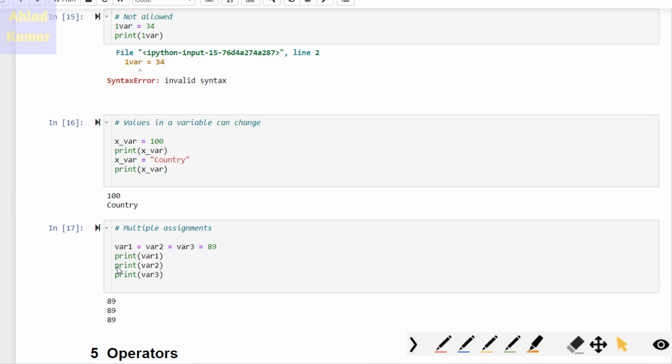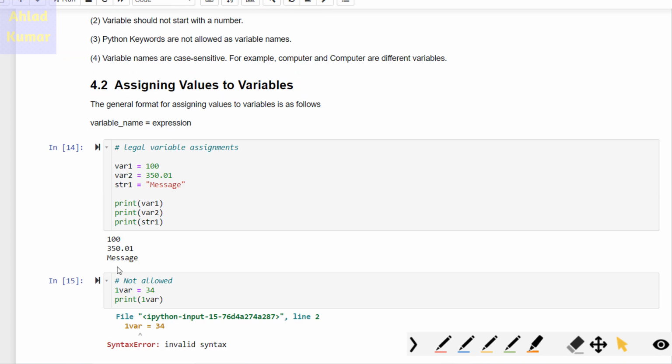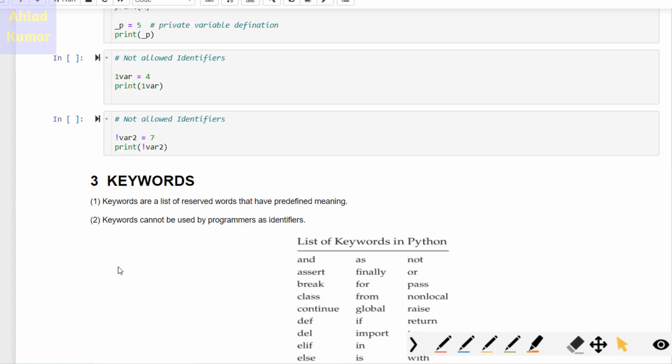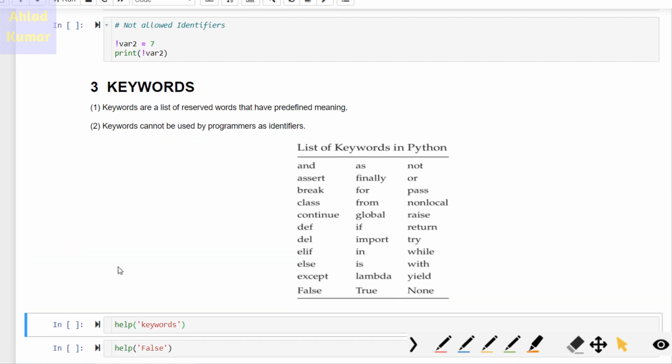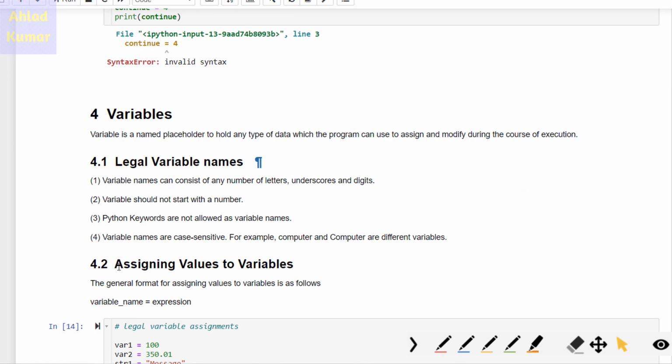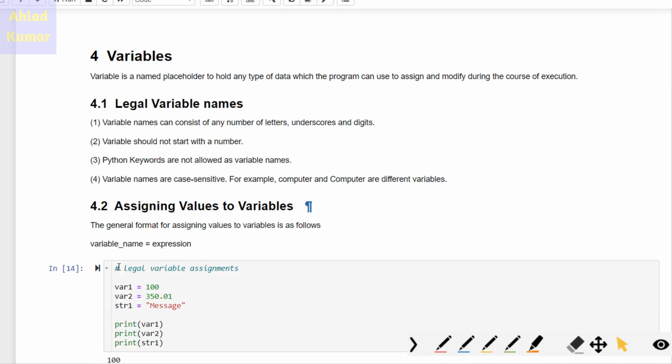This finishes the three important topics that we have in Python programming. One is identifiers, another is keywords, and the third is variables. In the next lecture, we will discuss operators.